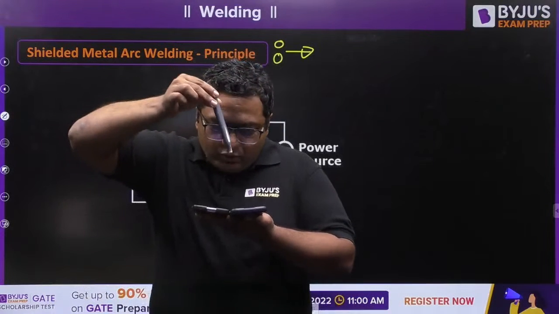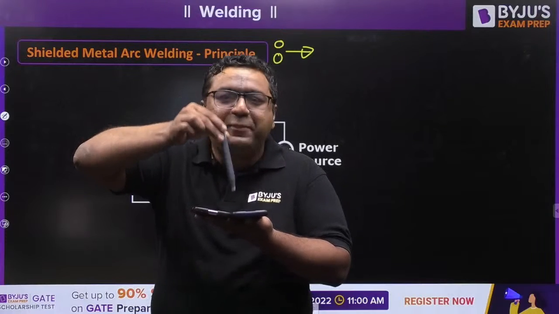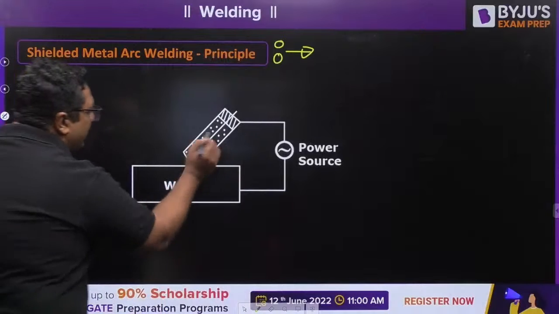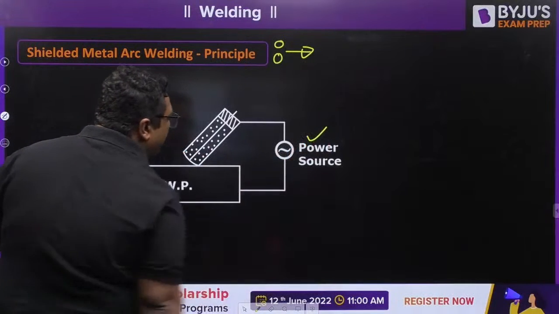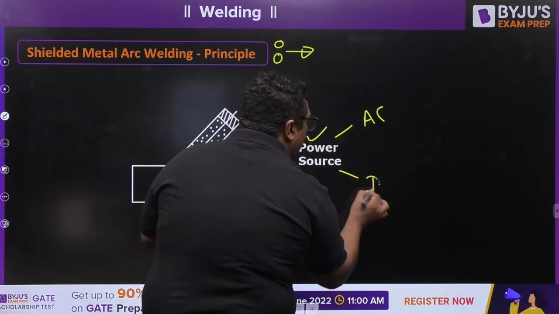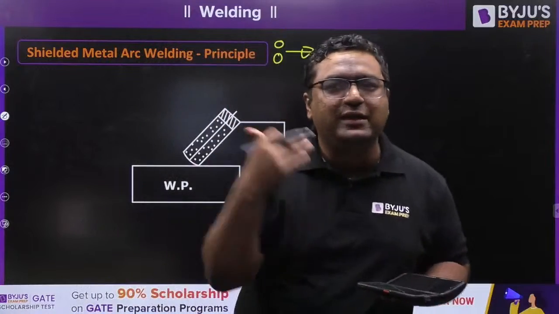You can see the electrode is going towards the workpiece, and there is some gap between electrode and workpiece. Whenever we have a workpiece and an electrode, they are connected with some kind of power source. This power source can be AC, can be DC. We will also discuss when we will be using AC and when DC.